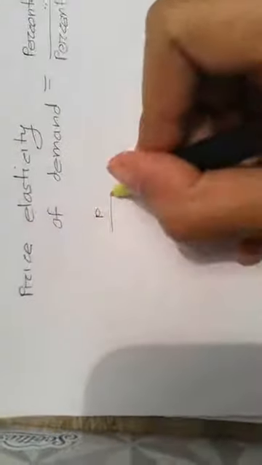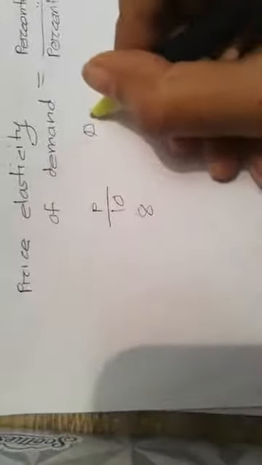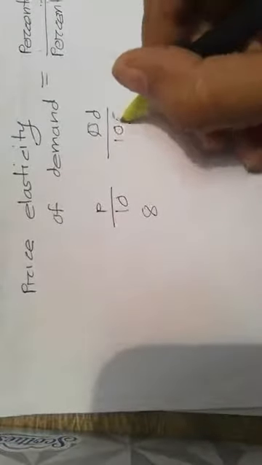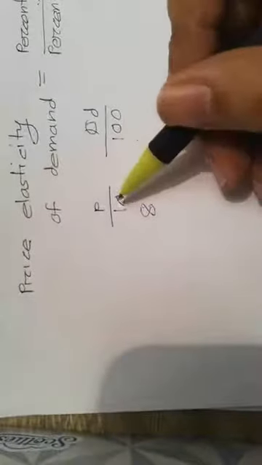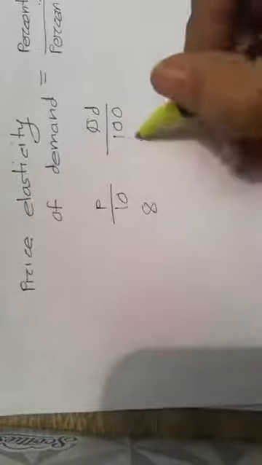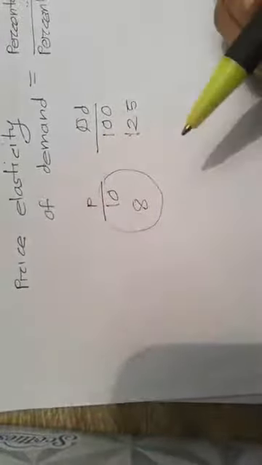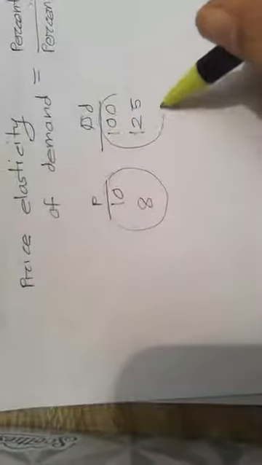Okay, now let's take a numerical example. For example, your price was $10, now it is $8. Your quantity demanded when the price was $10 was, for example, 100. As the price goes down, quantity demanded will go up because of the law of demand. So it's now 125. What is our price elasticity of demand? First you have to find the percentage change in price and the percentage change in quantity demanded.